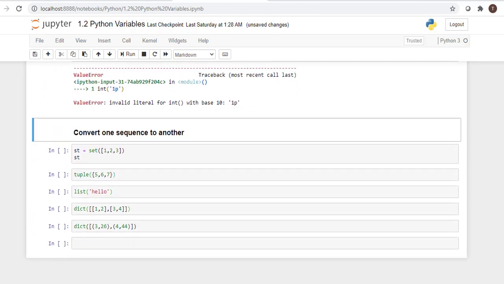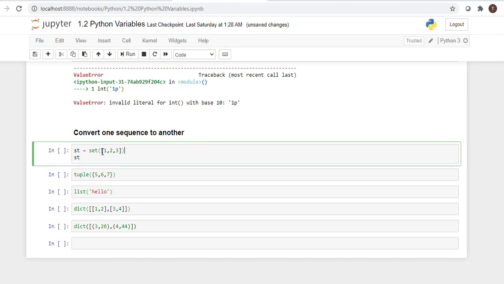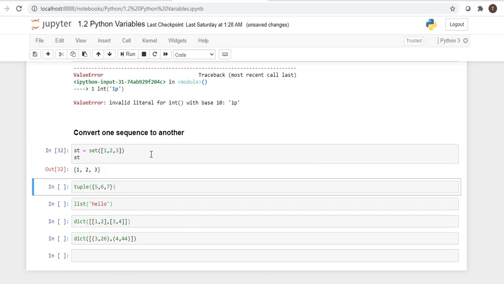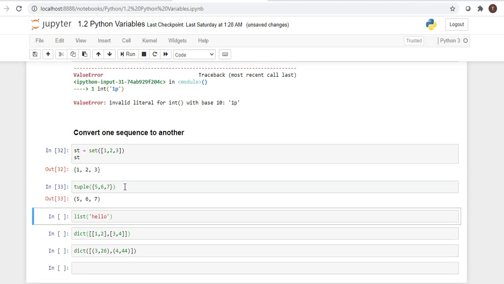The same way, we can convert one sequence to another sequence, the collection of data. Here, inside set we are passing a list. A list has square brackets with comma-separated values. We pass it to the set function, so it returns a set. Then we convert the set collection into a tuple collection.